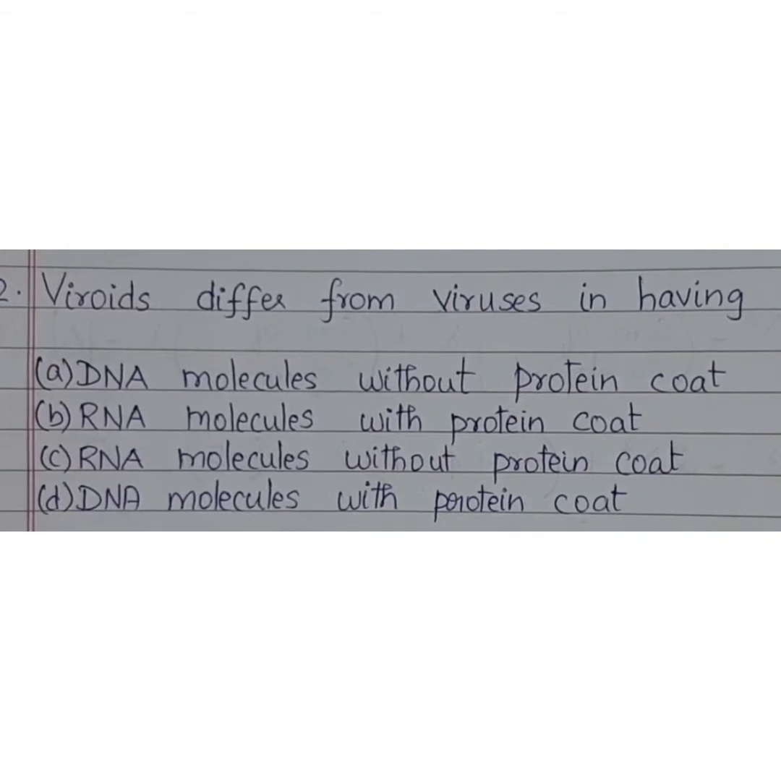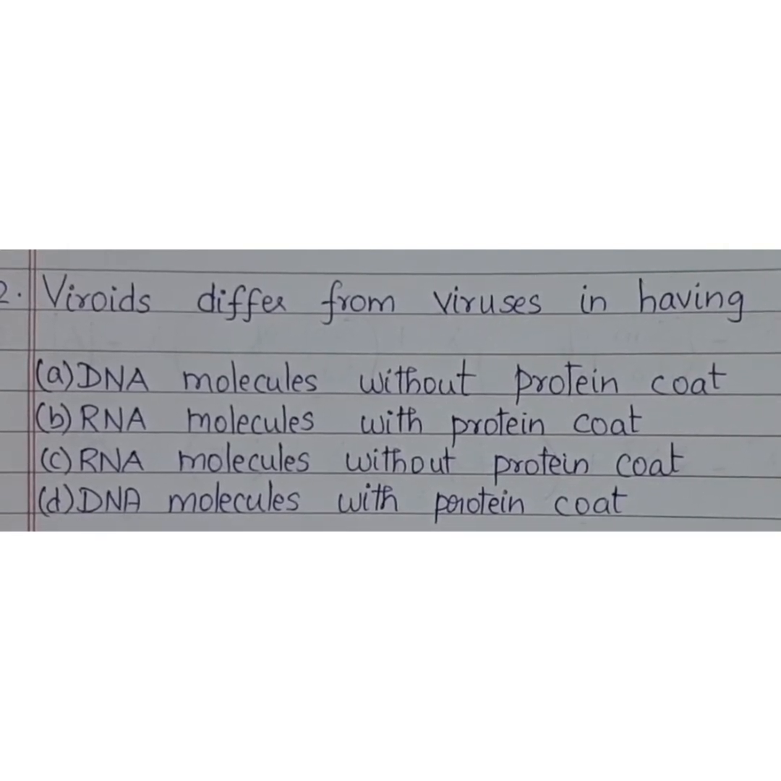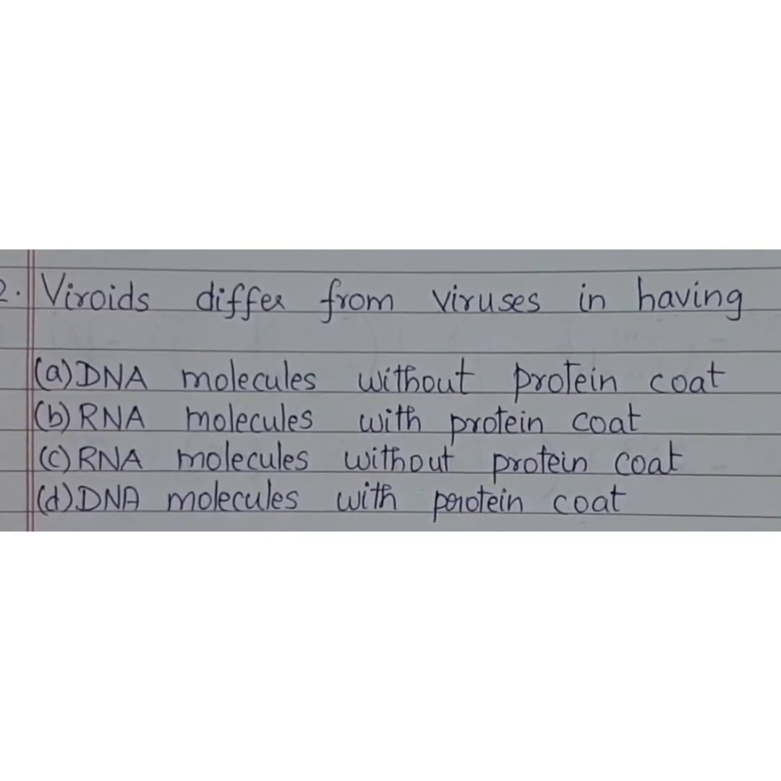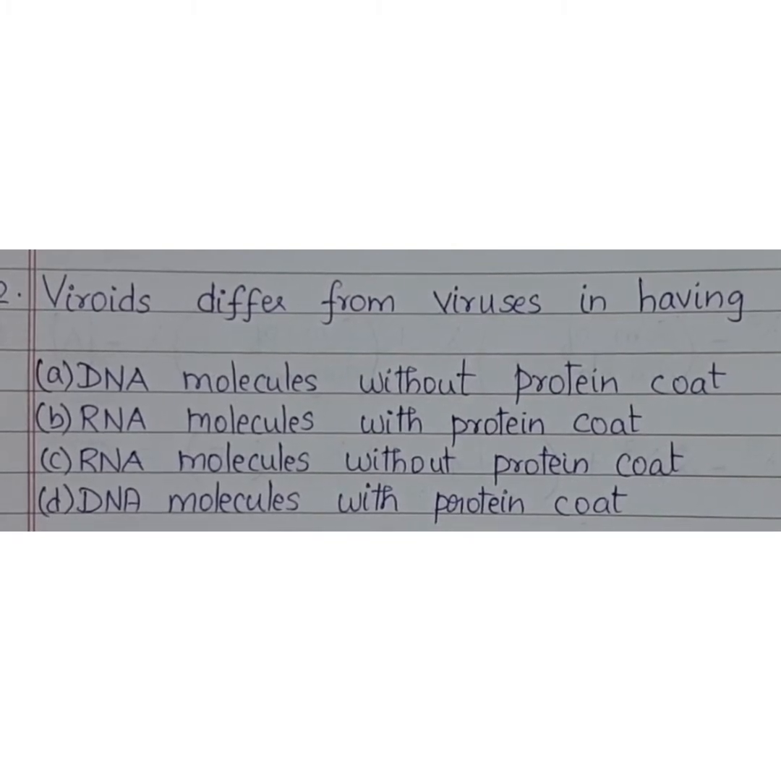Viroids differ from viruses in having. So viroids are infectious agents that are smaller than viruses. They are nothing but free RNA particles without a protein coat. So the correct option is option C, RNA molecules without protein coat.